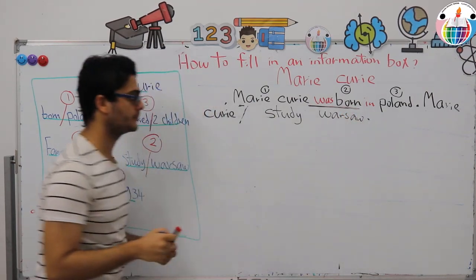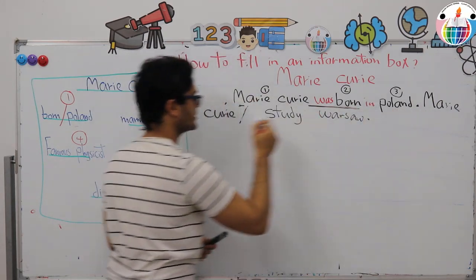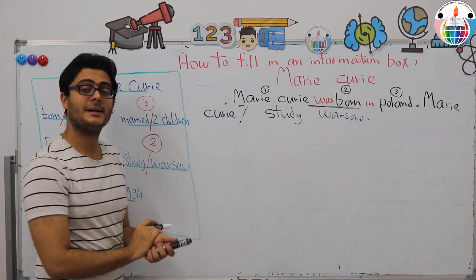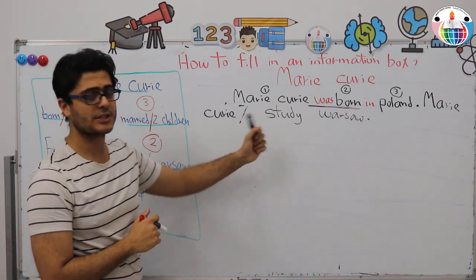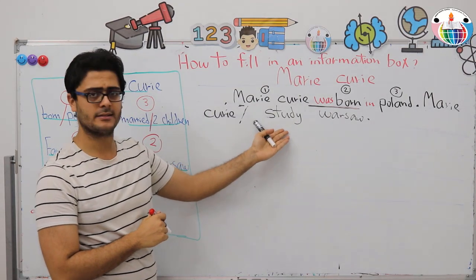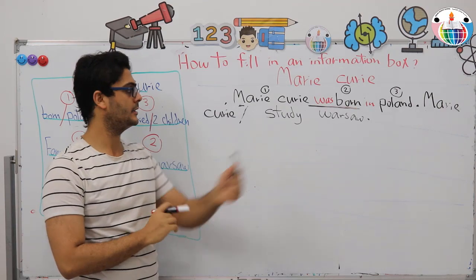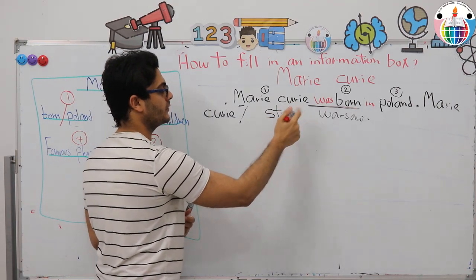And full stop. Let's see. Here is the main verb, the main subject, and this is the main verb, and here is the object. But the sentence is not complete again. Let's see. The verb study. It's in the present, and we will use the past simple tense, like the first sentence. So we need to change it into the past sentence.